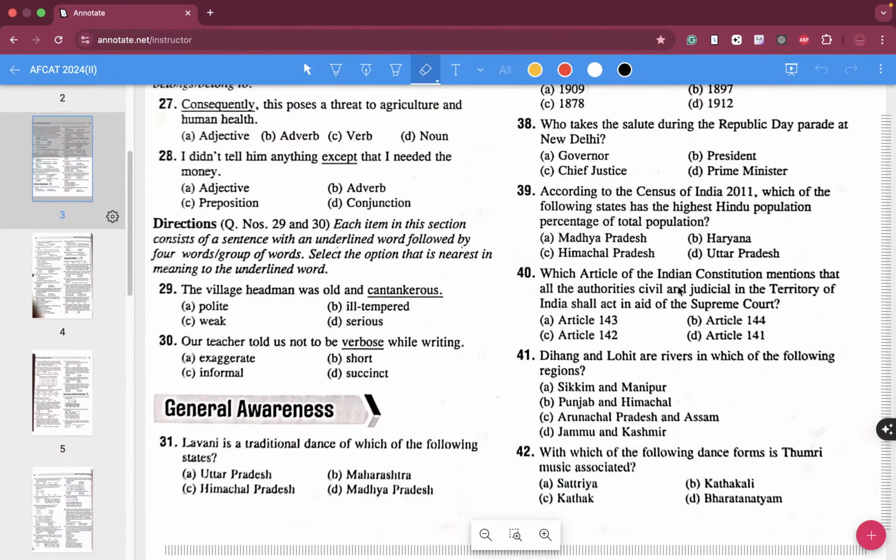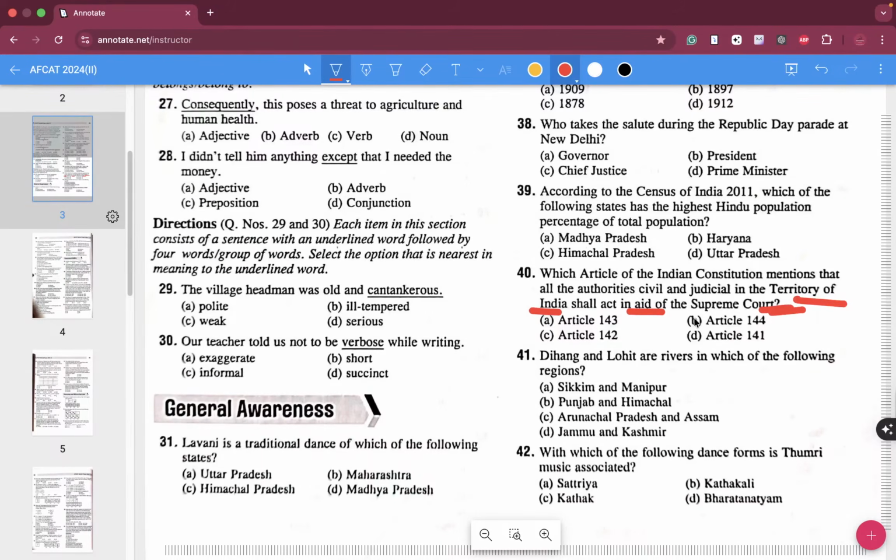Which article of the Indian Constitution mentions that all the authorities, civil and judicial in the territory of India shall act in aid of the Supreme Court?